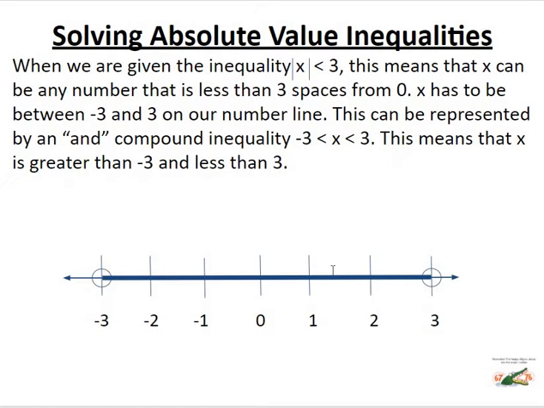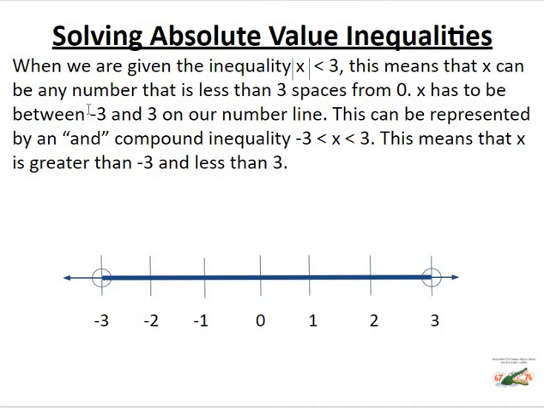All right, so let's see how this plays into inequalities. So when we are given the inequality, the absolute value of x is less than 3, what we're saying here is that x can be any number that is less than 3 spaces from 0.